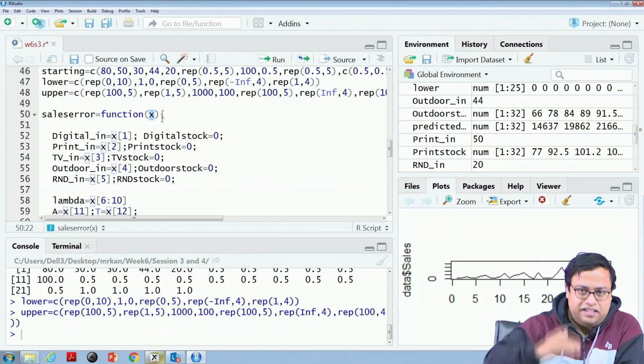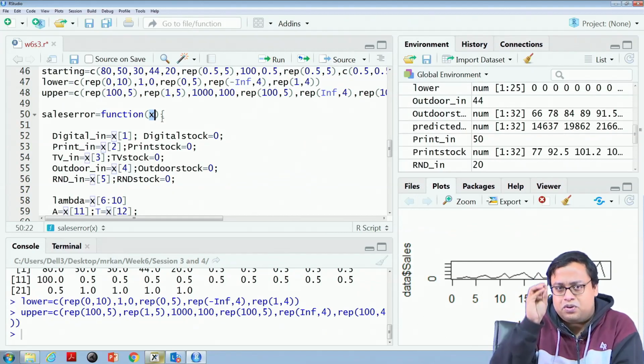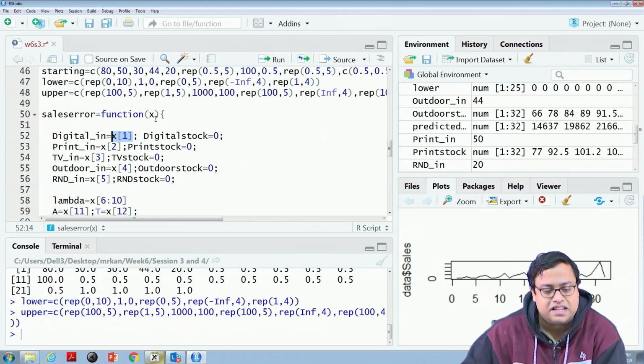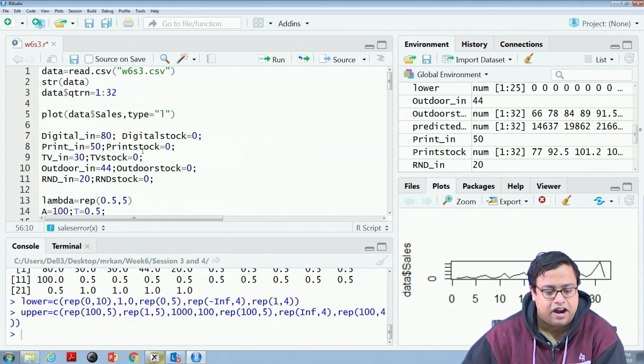So, when I write the rest of the code, I have to put those values in the right places. I am writing the function of x where digital initial stock is the first entry of x, print is the second entry of x, TV initial is the third entry, outdoor is the fourth entry, and R&D is the fifth entry of x. Previously, I had hard coded these to be 80, 50, 30, 44, 20.